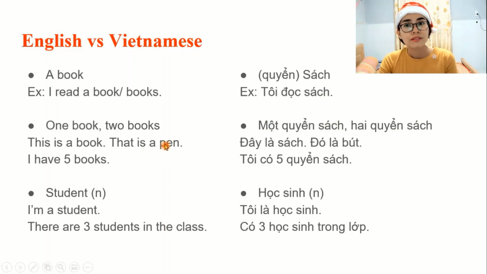But in some cases you say this is a book, that is a pen. So you have a and a here. But in Vietnamese you can just say đây là sách, đó là bút. So this is book, that is pen. Very simple. You don't count. This is book, that is pen, that is not book.